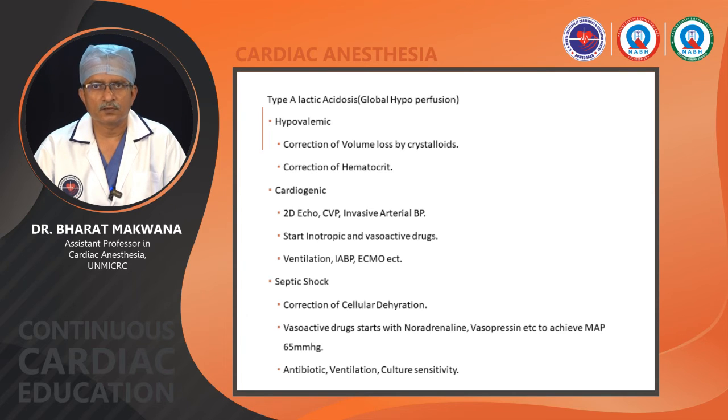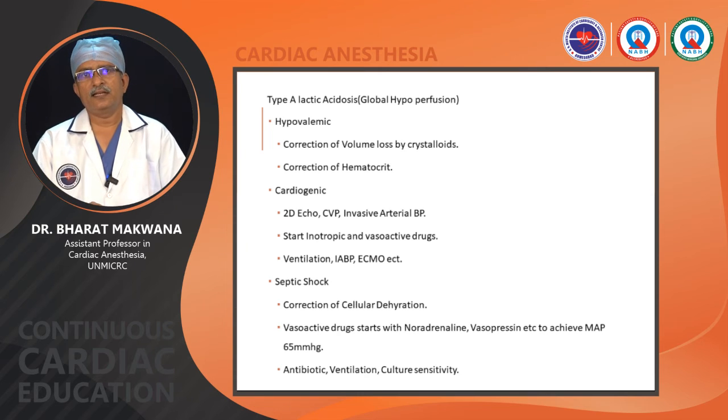If the dose requirement is going very high, more than 0.5 microgram per kg per minute, you can choose another drug to reduce the effective dose of vasopressors. Our target is to achieve a mean arterial pressure of 65. Then it can well perfuse the organs, tissue hypoxemia can be dealt with, and it will help in reduction of lactate and improve the metabolism of lactic acid.